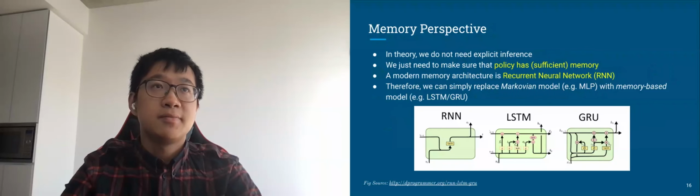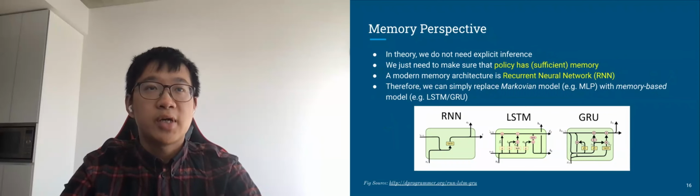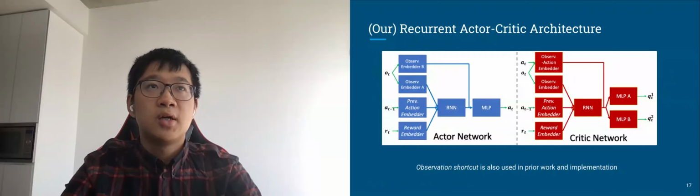Why recurrent model-free RL for POMDPs? First, it is very simple to understand and implement. In theory, we do not need explicit inference. We just need to make sure that the policy has sufficient memory. A modern architecture for memory is recurrent nets. Therefore, we can simply replace the Markovian model with memory-based models such as LSTM and GRU. And here is our recurrent actor and critic architecture, where the actor and critic networks each have an RNN inside.